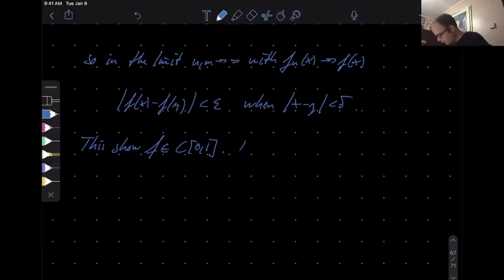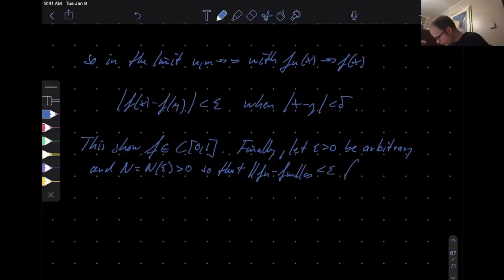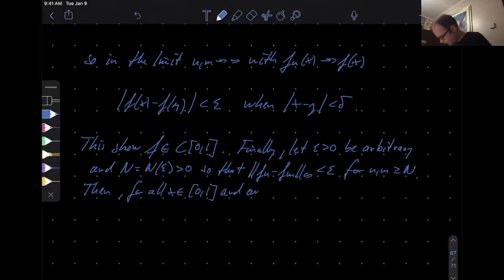Finally, let epsilon positive be arbitrary, and choose capital N positive, so that, well, Cauchy, so the infinity norm of f_n minus f_m is less than epsilon for n, m above capital N, then for all x in [0, 1] and any n, m above capital N.